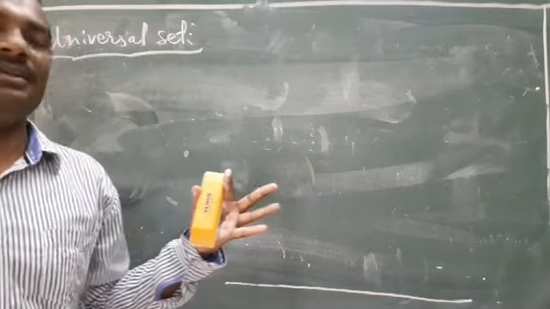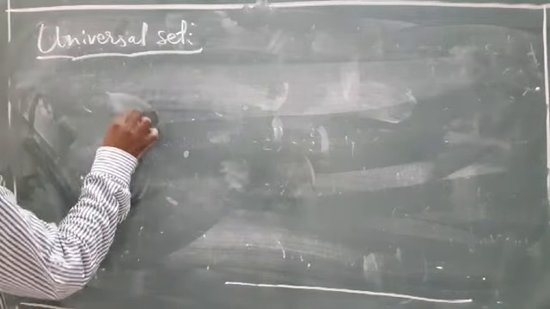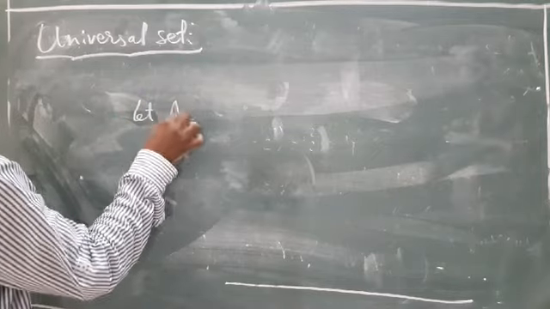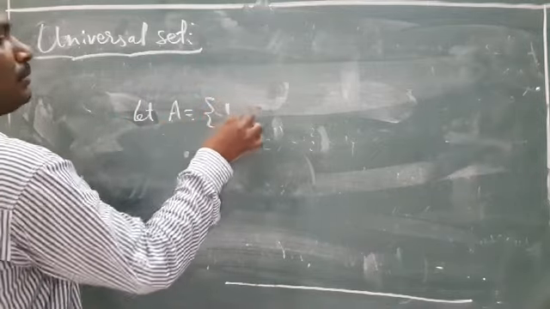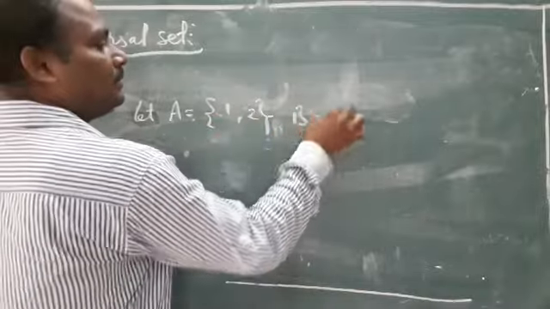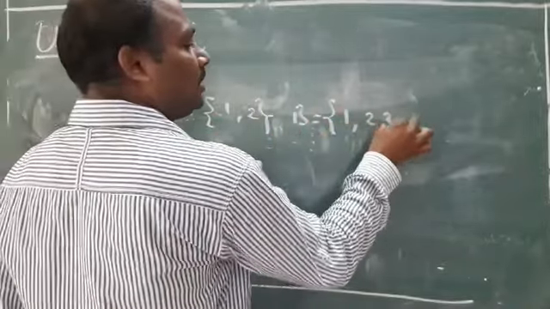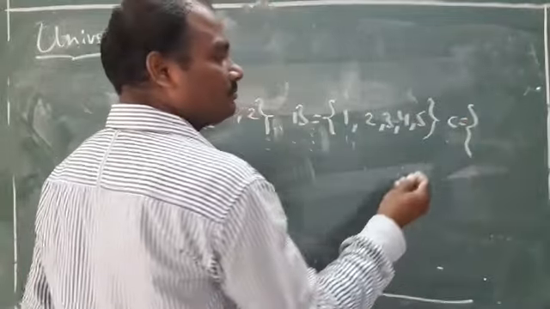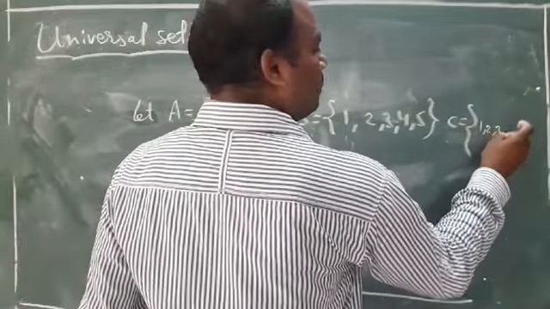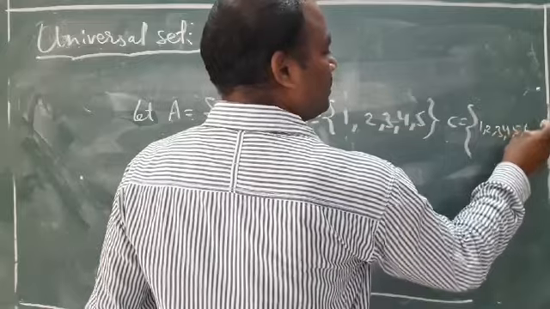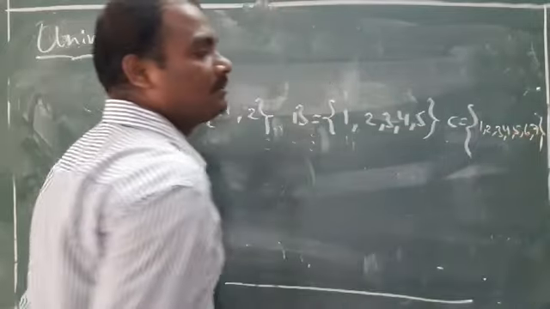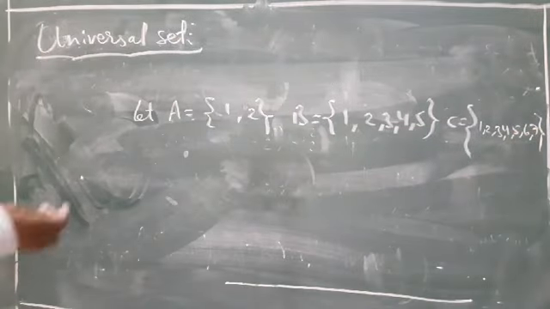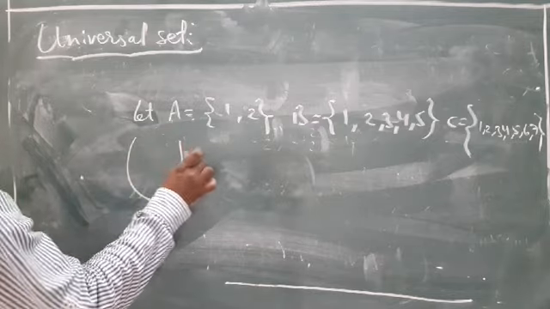Here, for example, let us take A set {1, 2}, B set {1, 2, 3, 4, 5}, C set {1, 2, 3, 4, 5, 6, 7}. Okay. You can take a universal set. Universal set is denoted by U.